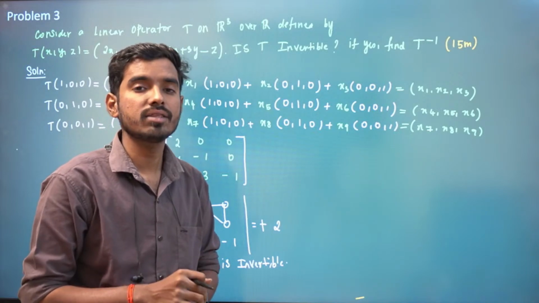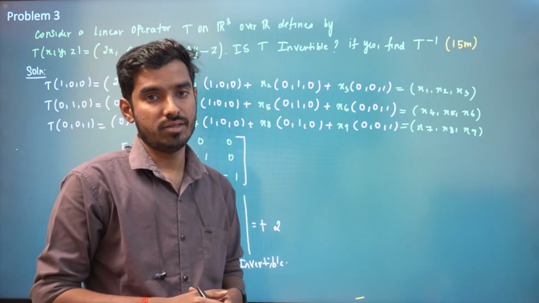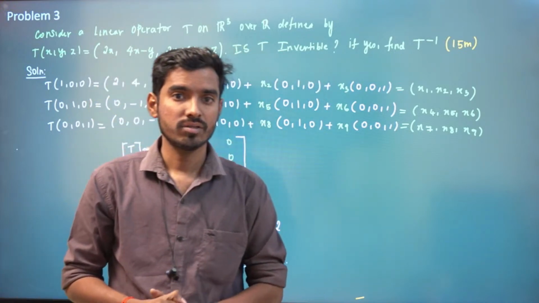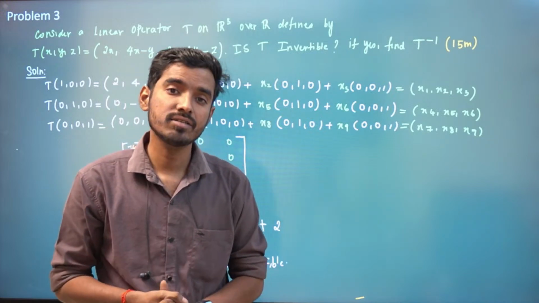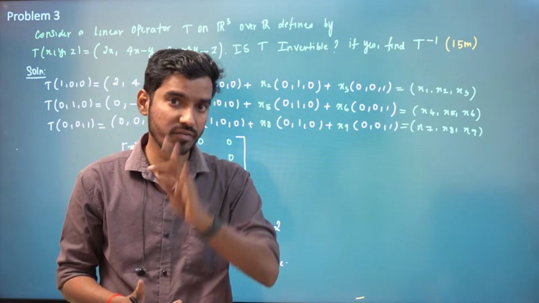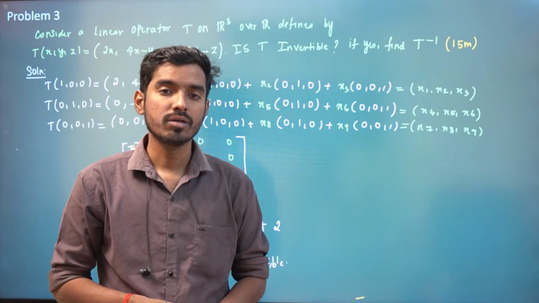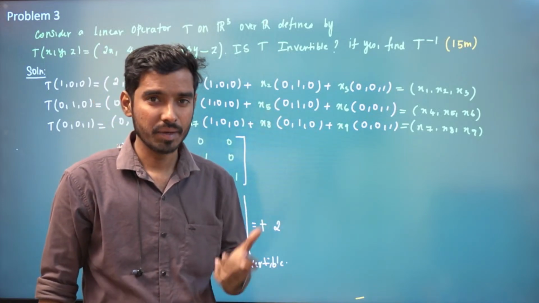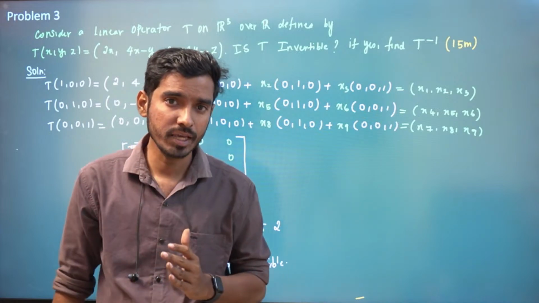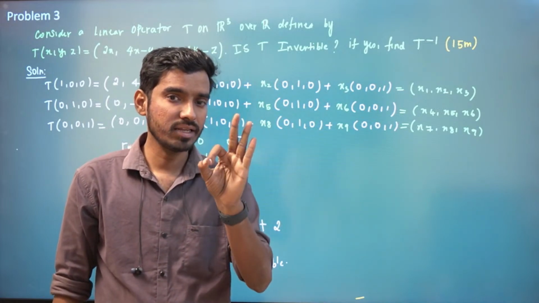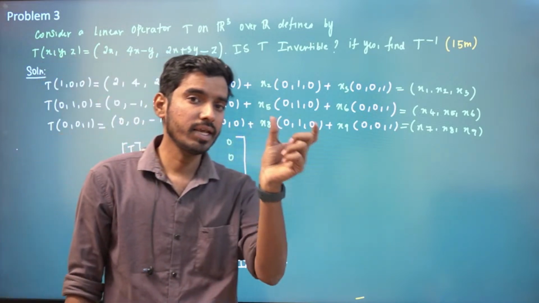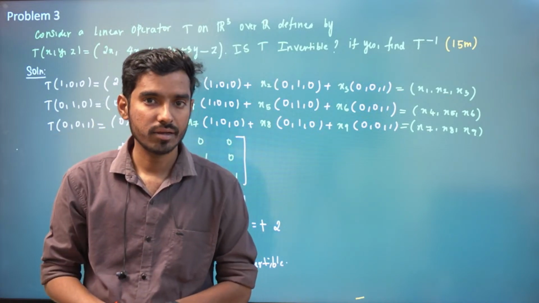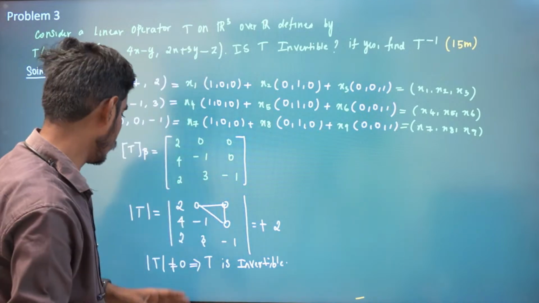Third: if nullity is equal to 0, that is, the dimension of the null space is 0, then also it is invertible. All are the same thing, because rank plus nullity is equal to the dimension of V. In this case our rank is 3, so 3 plus nullity is equal to 3, so nullity has to be 0. All are equivalent. So T is invertible.